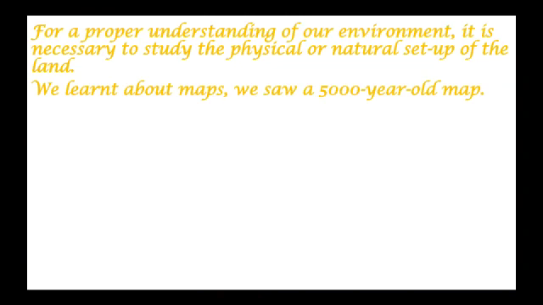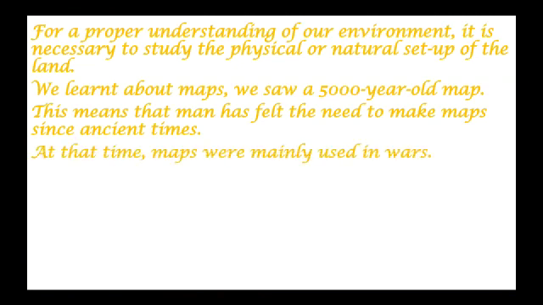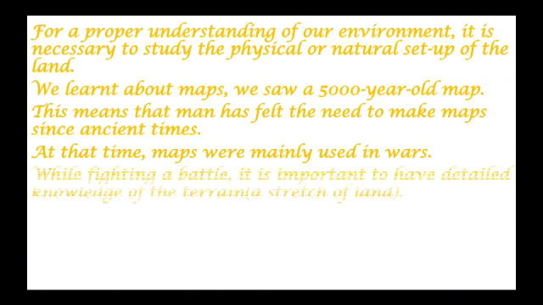We learned about maps. We saw a 5,000-year-old map. This means that man has felt the need to make maps since ancient times. At that time, maps were mainly used in wars. While fighting a battle, it is important to have detailed knowledge of the terrain.